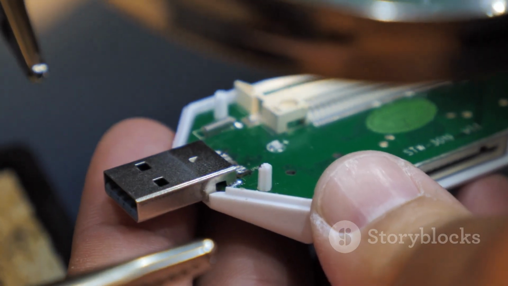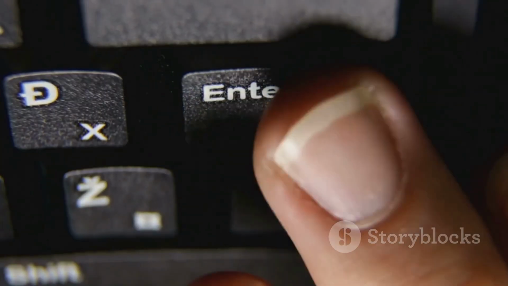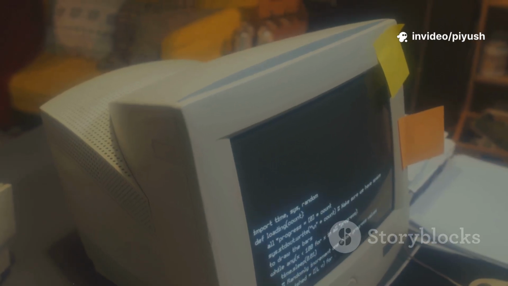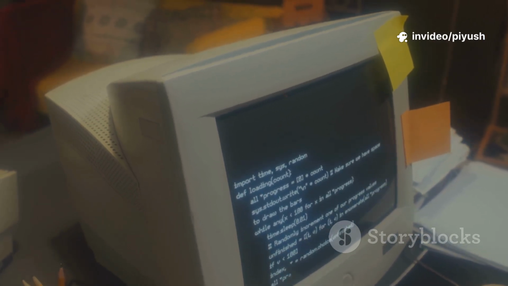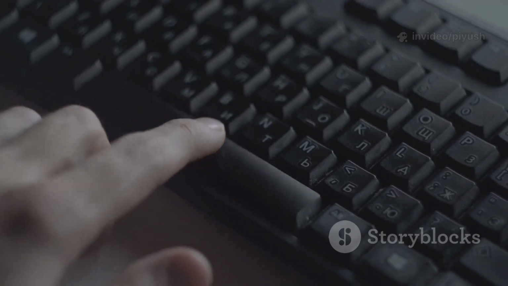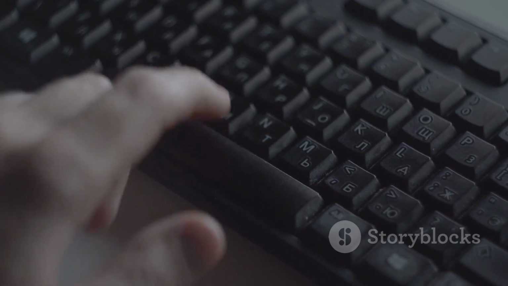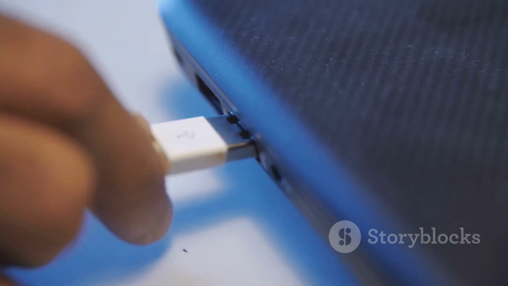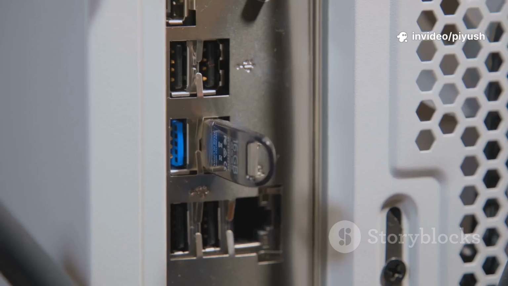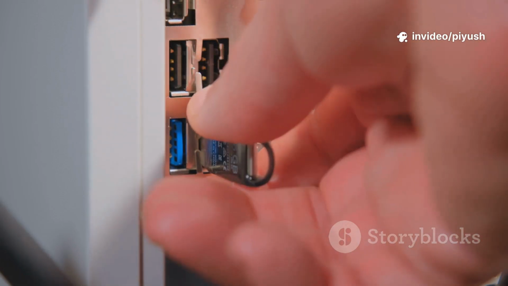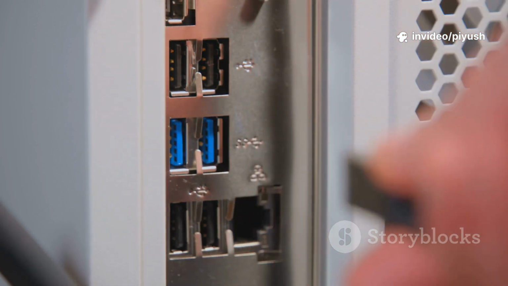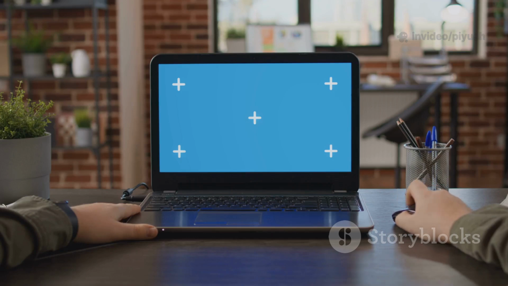After highlighting your USB drive in the boot menu, press the Enter key to confirm your selection. The screen may go blank for a moment, and then you might see a message like, "Press any key to boot from USB." If this message appears, be sure to press any key on your keyboard promptly. This confirms that you intentionally want to start from the USB device. The computer will now begin loading the Windows installation files from your USB drive into its memory. You will know it is working when you see the blue Windows logo appear on the screen. Congratulations, you have successfully booted from your installer, paving the way for the next steps.